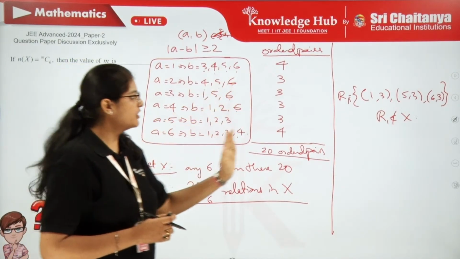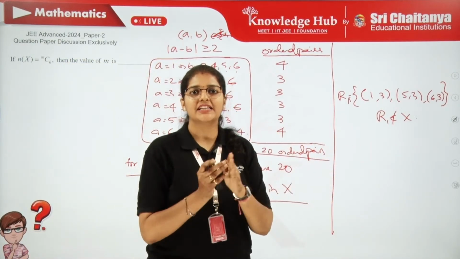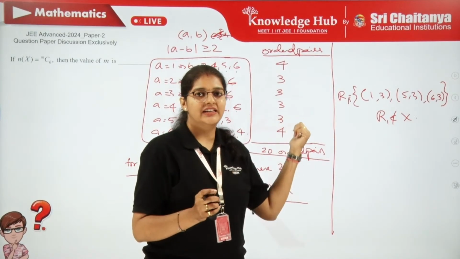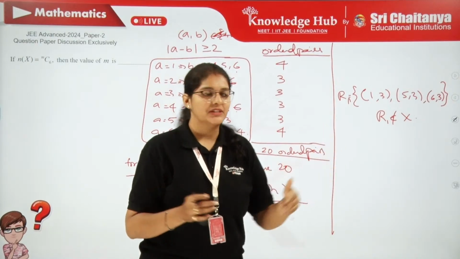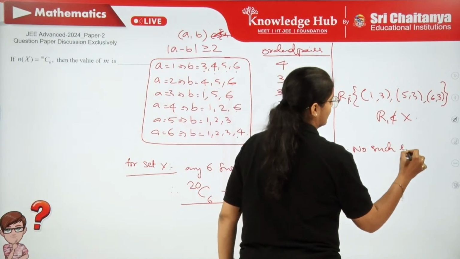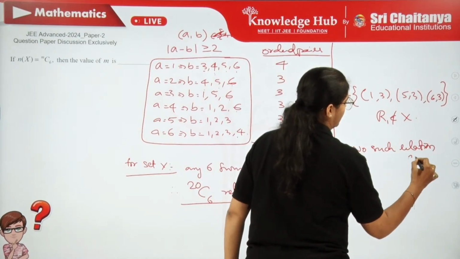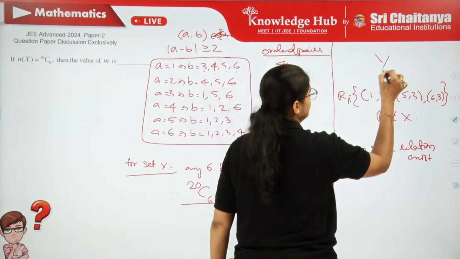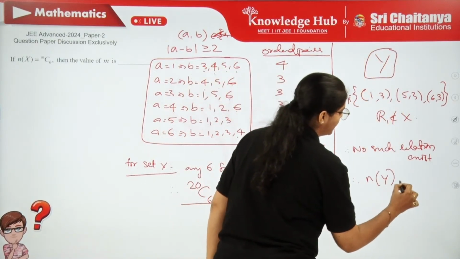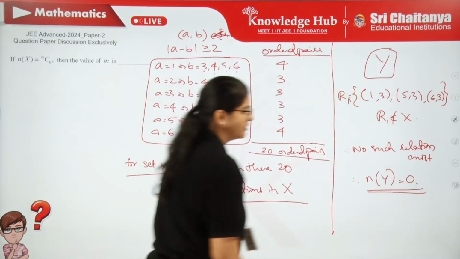That means if we want the range to be 1 element, the maximum number of elements in a relation is 4. But which type of relations are we considering? The relations containing 6 elements. So what can we say? No such relations exist. And this is regarding Y. So therefore, the number of elements in this set is 0.